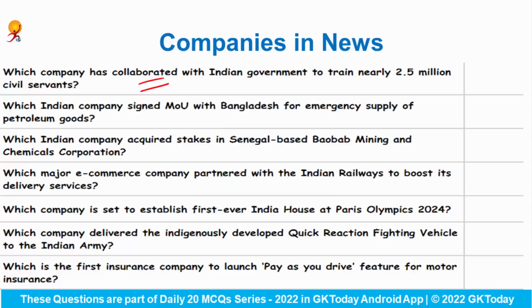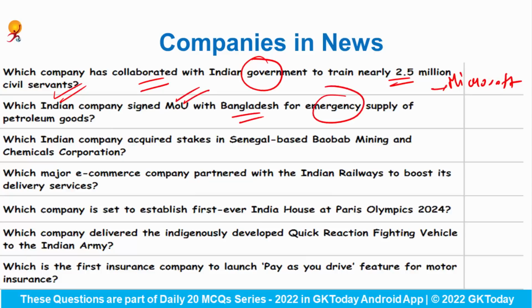Which company has collaborated with the Indian government to train nearly 2.5 million civil servants? Answer would be Microsoft. Which Indian company signed the Memorandum of Understanding with Bangladesh for emergency supply of the petroleum goods? So Indian Oil Corporation Limited has partnered with Bangladesh for emergency supply of petroleum goods there. Which Indian company acquired the stake in Senegal-based Baobab Mining and Chemical Corporation? So recently Coromandel International Limited has acquired the stake in this Senegal-based Baobab Mining and Chemicals Corporation.